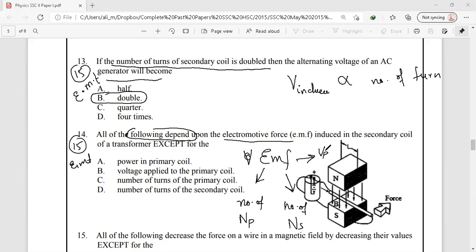If we increase the voltage in the primary, then the secondary voltage will increase. Similarly, if we decrease the number of turns in the primary, then it will increase the voltage in the secondary. And if we increase the number of turns in the secondary coil, then the voltage will increase. So option A is the correct answer, that is power in the primary coil. Power always remains constant in our transformer. The power in the primary coil and in the secondary coil remains constant.